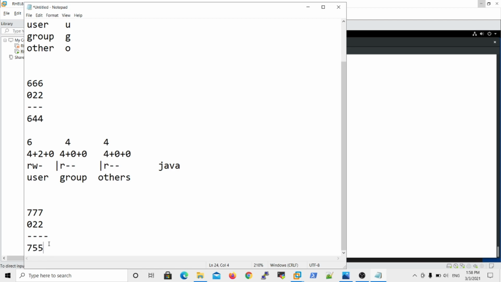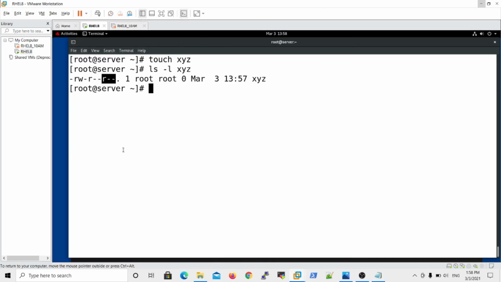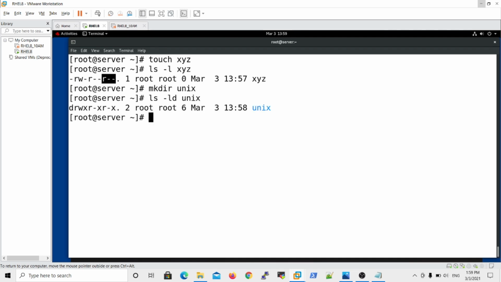Now if you create any directory, mkdir, my directory name is, for example, Unix. Then check it with ls space hyphen ld Unix. Here see that the first three fields are read, write, execute, meaning 7, and next 4 plus 1, because r is 4 and x is 1, is 5, and again for others also r 4 x 1, so 7 5 5.